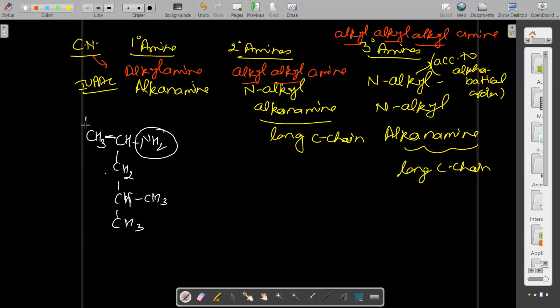So now you have to choose the longest chain, and from that side where the nitrogen gets the lowest position, the lowest numbering. 1, 2, 3, 4, 5. So this you are saying 4 methyl, correct? Ma'am, why not 1? 4 methyl, actually I said wrong. It is pentane, 2 amine.